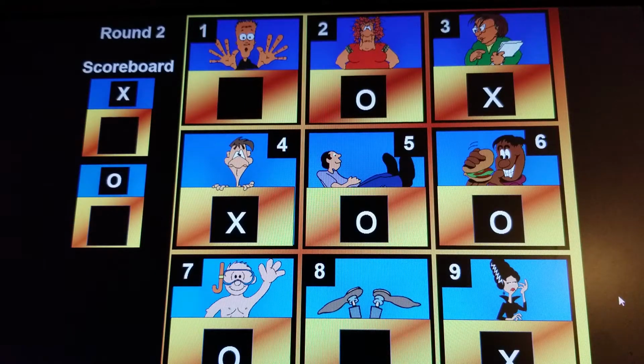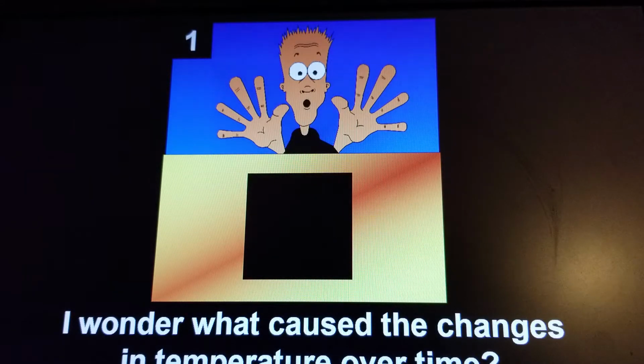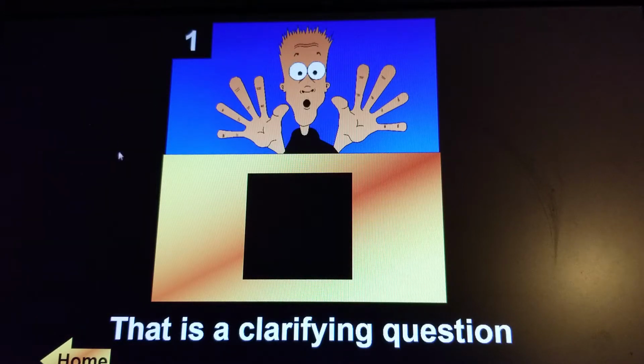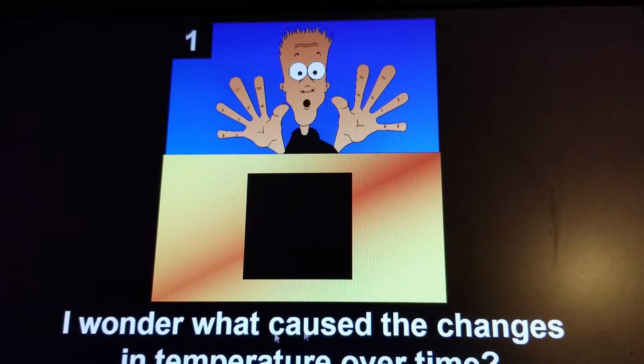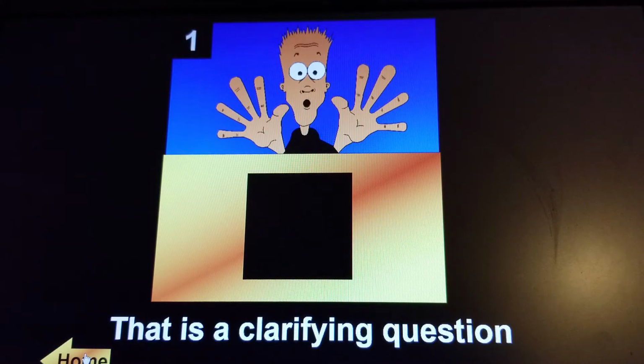And that was him. That is X. Okay, and he's saying, I wonder what caused the changes in temperature over time. So clearly we're trying to consider, is this a clarifying question or not? He says that is a clarifying question. Let's take a look back at it real quick. I wonder what caused the changes in temperature over time. That definitely does sound like a clarifying question. You should go ahead and agree with that one.